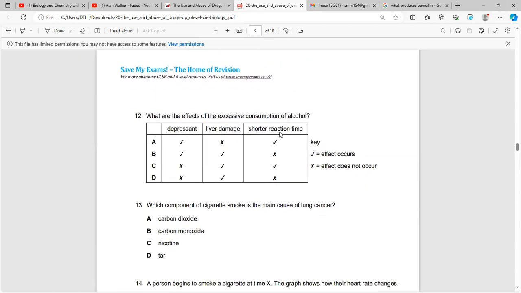Now in question 12, again, alcohol causes liver damage. That's correct. It's a depressant. However, it increases the reaction time. So yeah, B is correct.